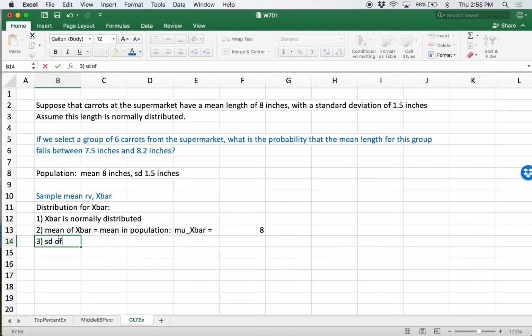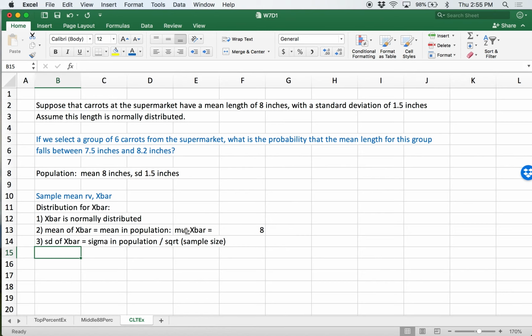Finally, the standard deviation of this sample mean random variable. So how much variation are we going to see in the mean length for groups of 6 carrots? This is equal to sigma in the population divided by the square root of sample size.